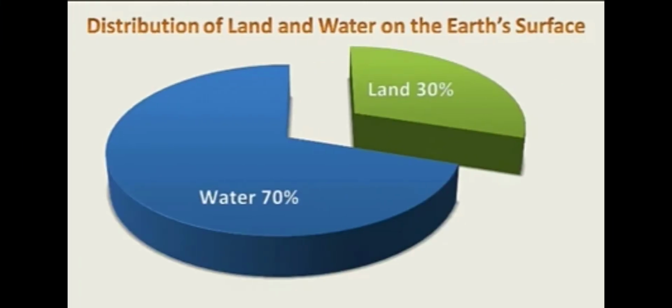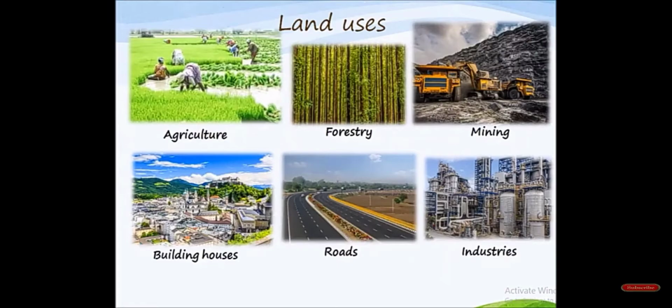How is the land distributed on Earth's surface? Yes, you already studied in 6th standard social that the whole earth is covered 70% by water and 30% by land. So the land area on the earth's surface is 30%. What are the uses of land? Land is meant for agriculture, forestry, mining. Where you are staying, your home is built on land only. Roads, industries, everything is constructed on land. These are the uses of land.